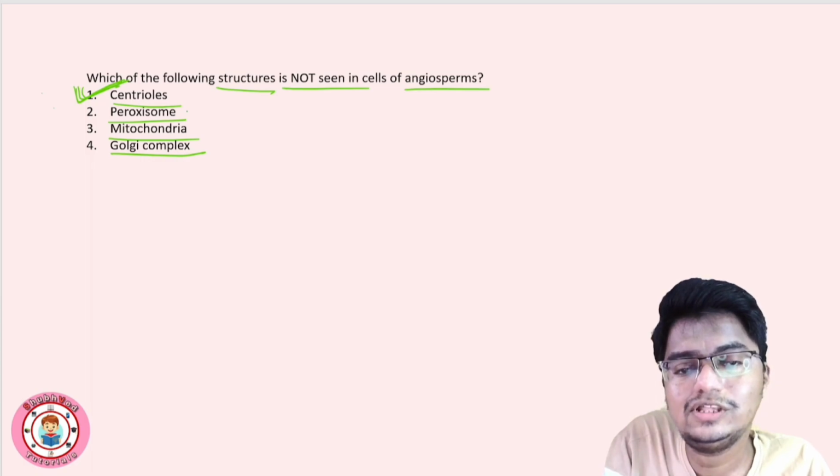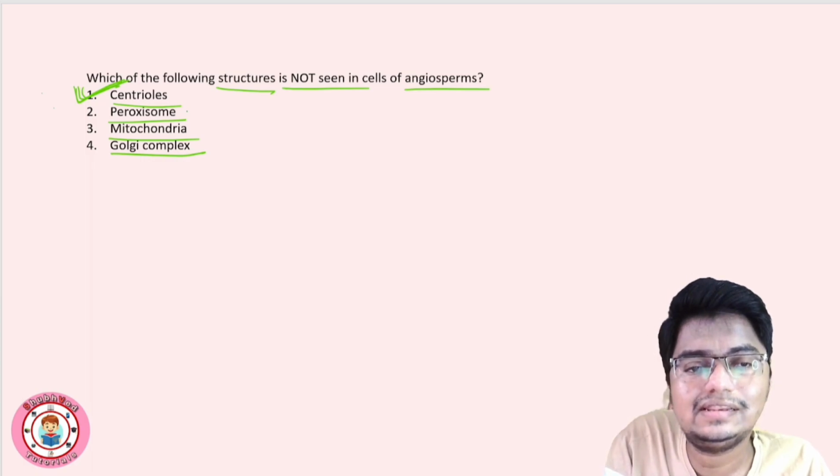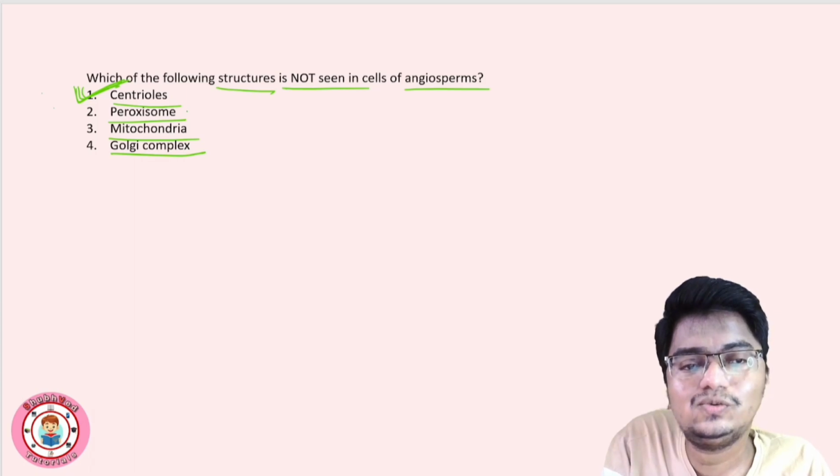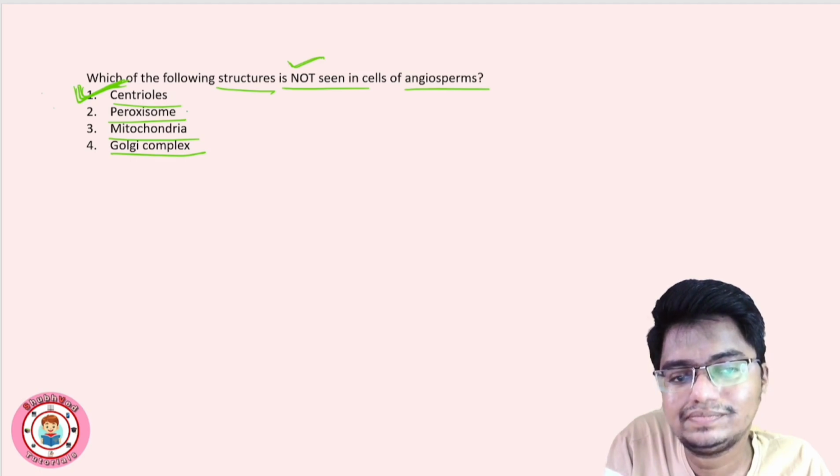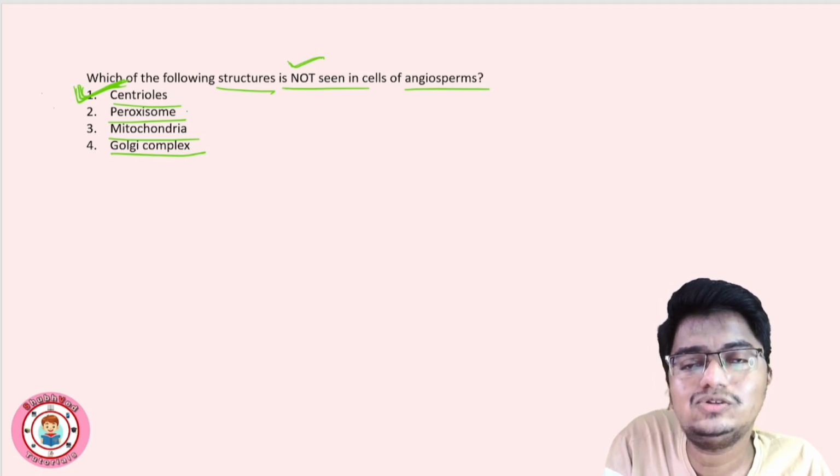Okay, centriole is present only in animal cells. Right, उससे ही clearly answer आ सकता है. प्लांट्स में सेंट्रियोल्स नहीं होता. Peroxisome is present, mitochondria is present, Golgi complex is present. Centriole is present only in animal cells, not in plants. So NCERT also helps, right?